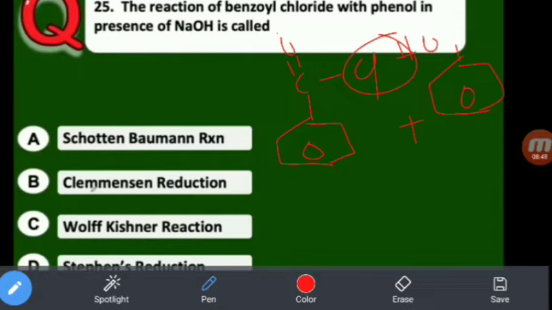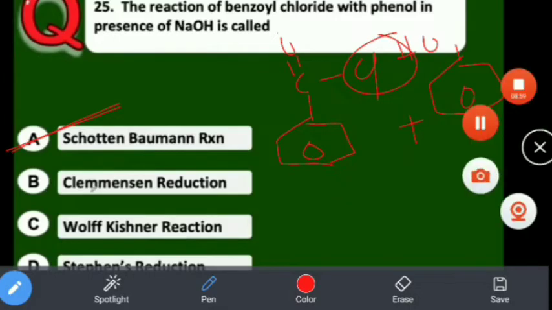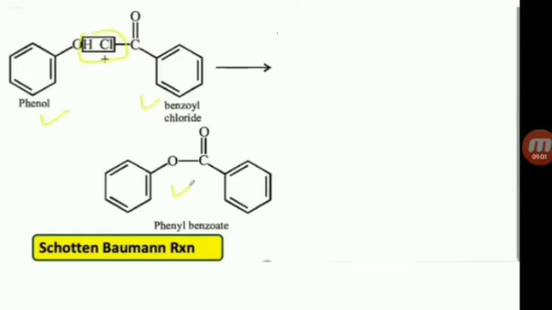So formation of ester is nothing but the Schotten-Baumann reaction. So the answer is A, Schotten-Baumann reaction. You see, phenol, benzyl chloride, phenyl benzoate, it is a Schotten-Baumann reaction. Clear?